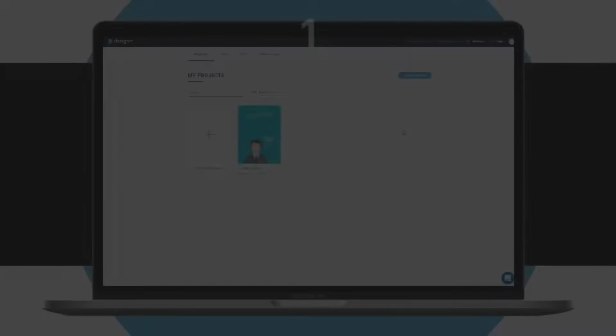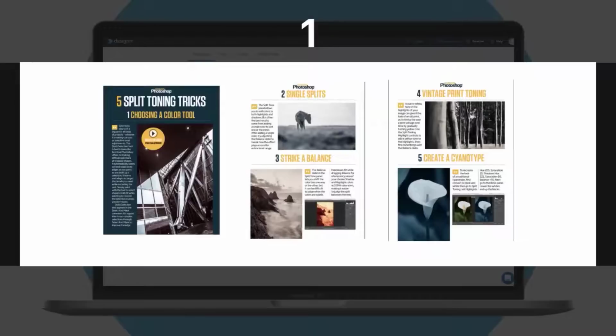Now, there are two types of PDF files. The first one cannot be imported into Designrr because it's been created by a tool that is highly graphical and it has a complex layout with very little font and textual content.